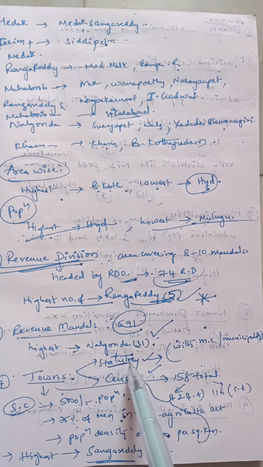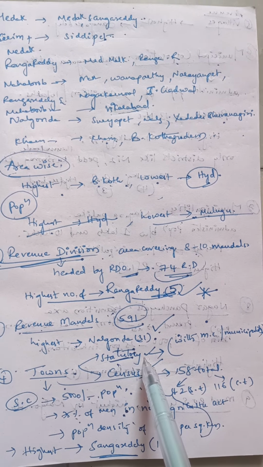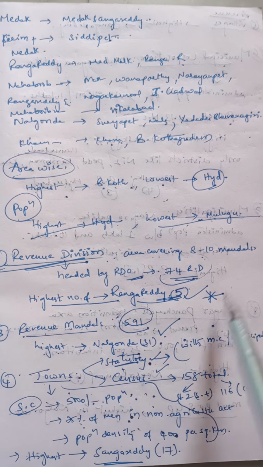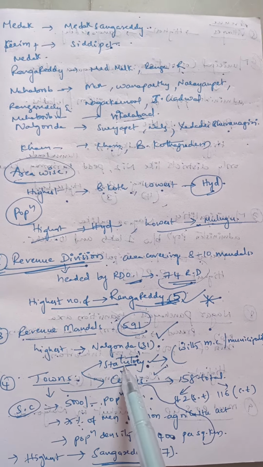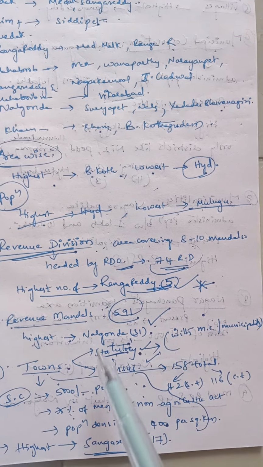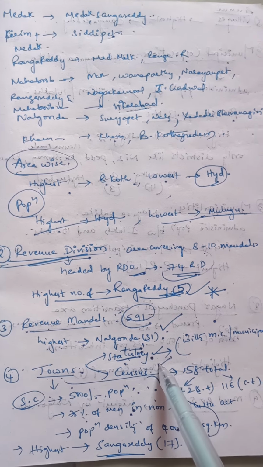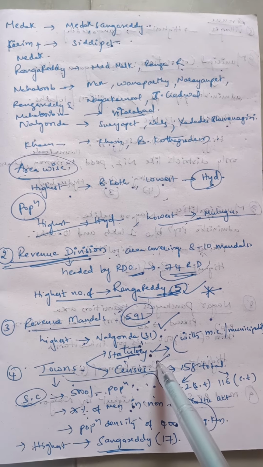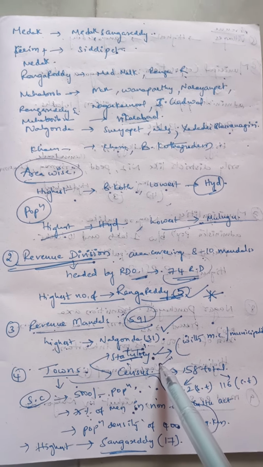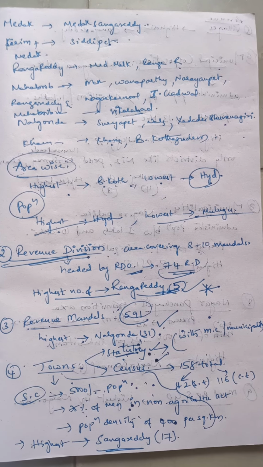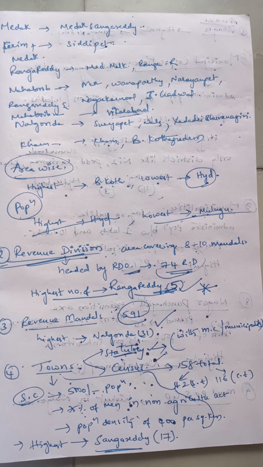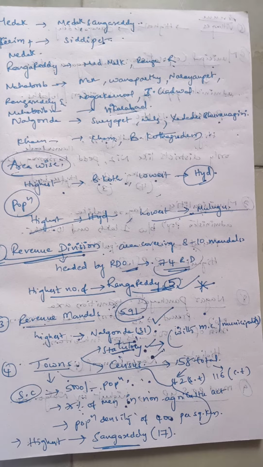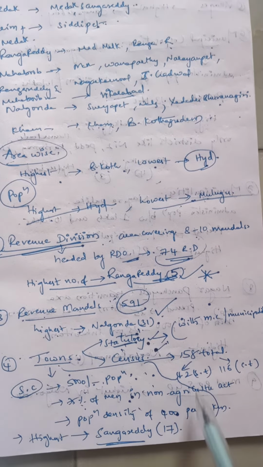And another thing we need to remember here is that a statutory town is one which possesses either a municipal corporation or a municipality. That is, if a town has either a municipal corporation or a municipality, it can be classified as a statutory town. And a census town is nothing but some of the villages being transformed into towns nowadays, depending upon the number of people inhabited or migrated into the towns, based on the census, some parts of the villages are being categorized into towns.